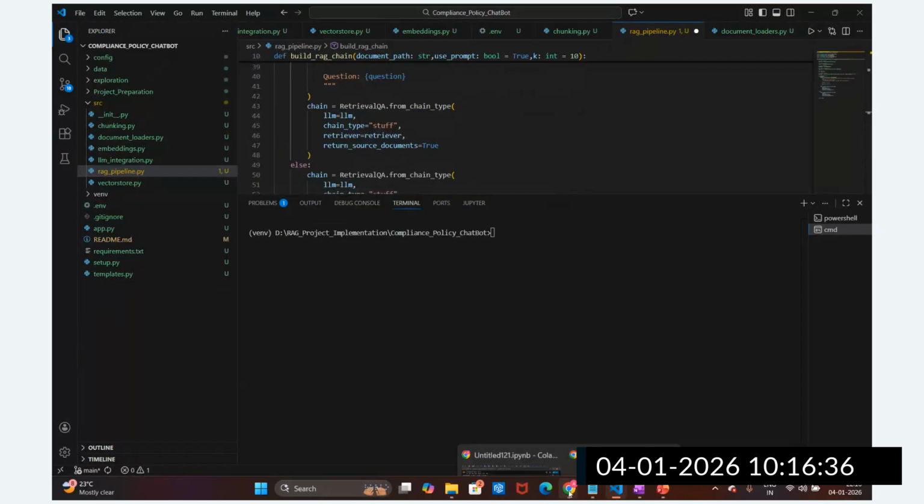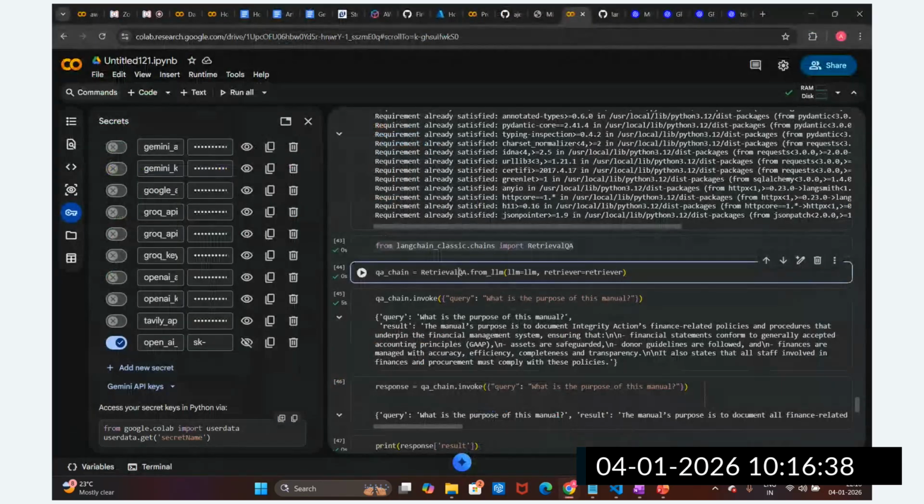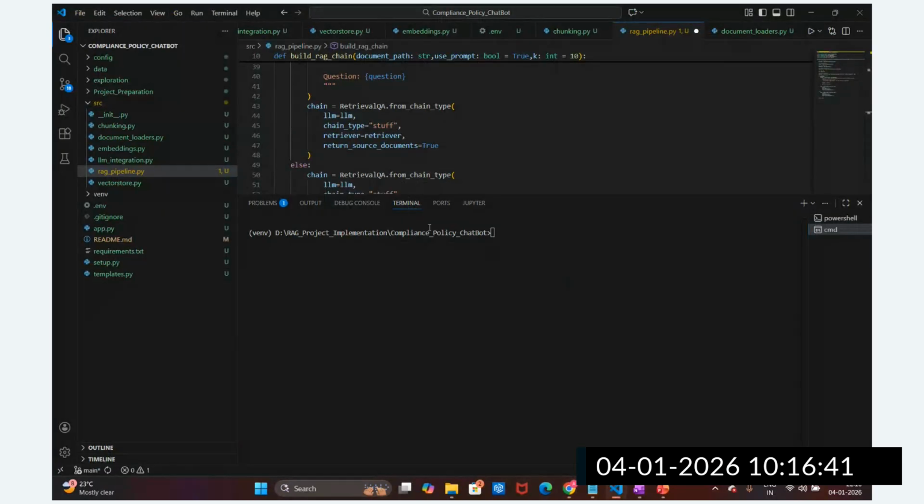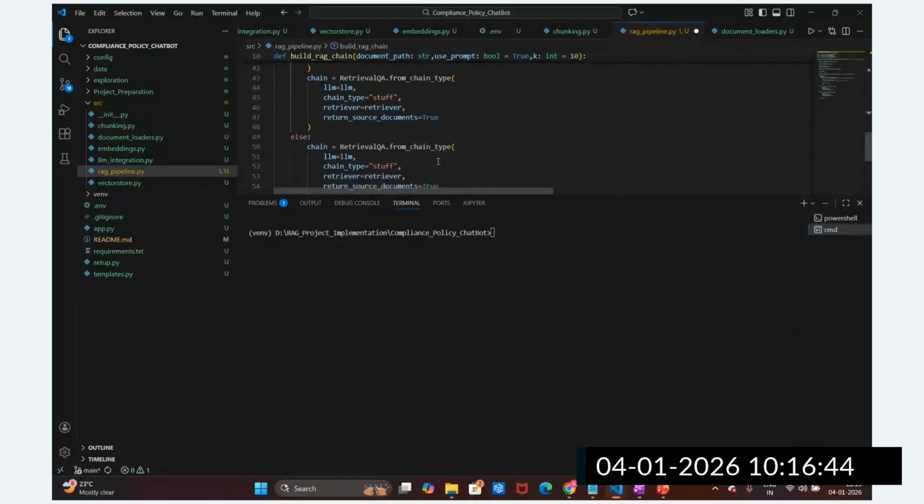Which we have already set up here. We are going to pass this retrieval question answering chain, and mention the LLM equal to this LLM, retriever equal to retriever, and there is a chain type: stuff, re-rank, map reduce. These are the different chain types. Stuff means whatever context we get from the retriever, we pass as it is, the whole context. We are not using map reduce or re-rank. So the chain type is stuff.